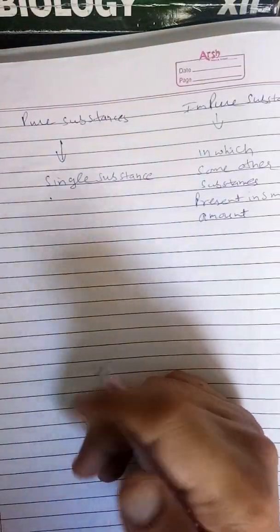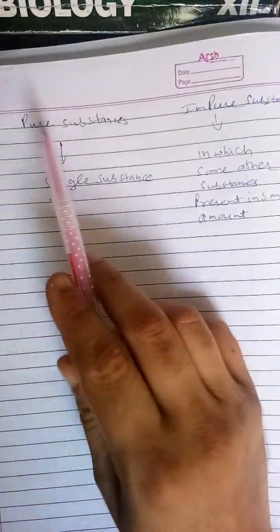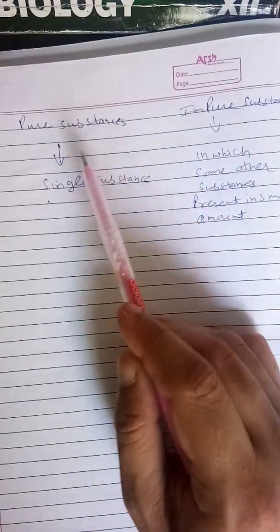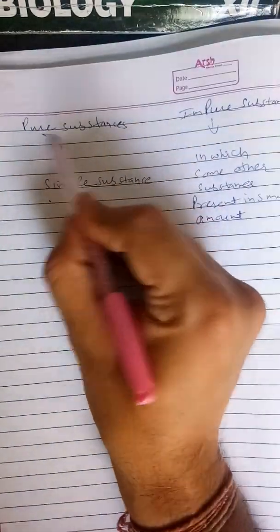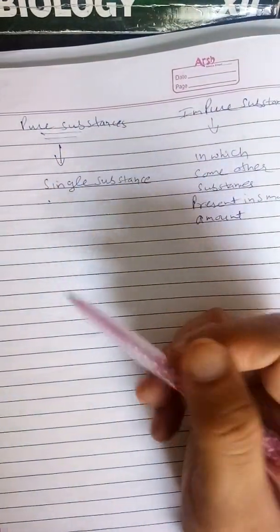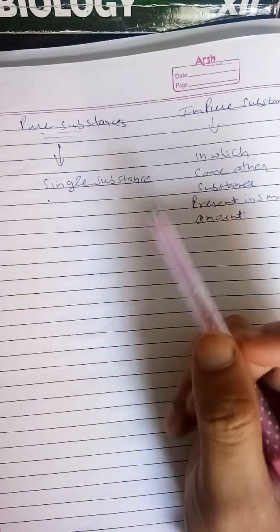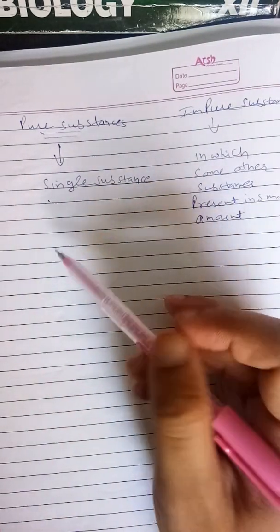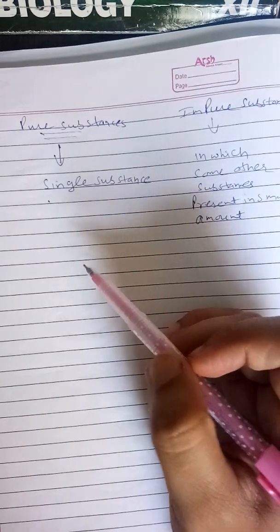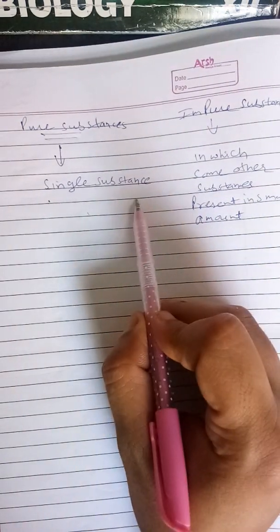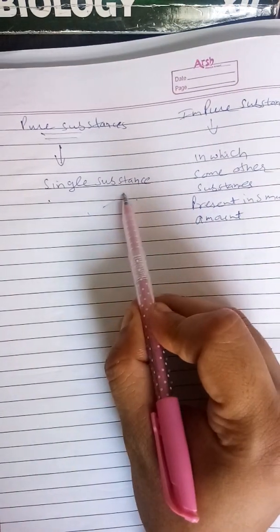Next important term in this chapter, beta: pure and impure substances. What are pure substances? Pure substances are substances which have a definite composition. Means a single substance of definite composition is called a pure substance.